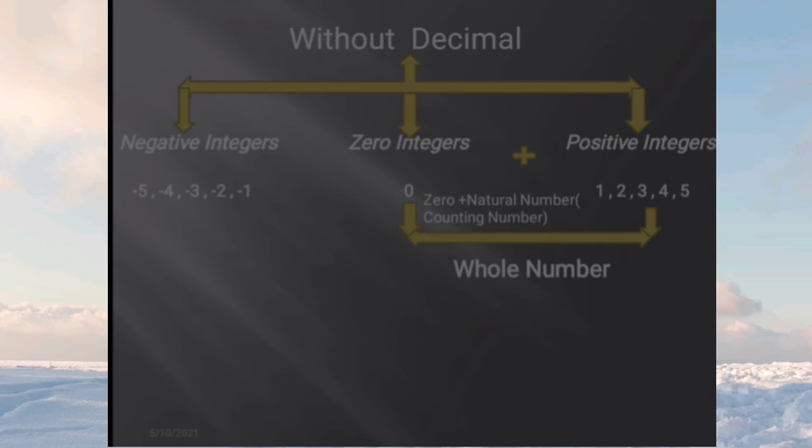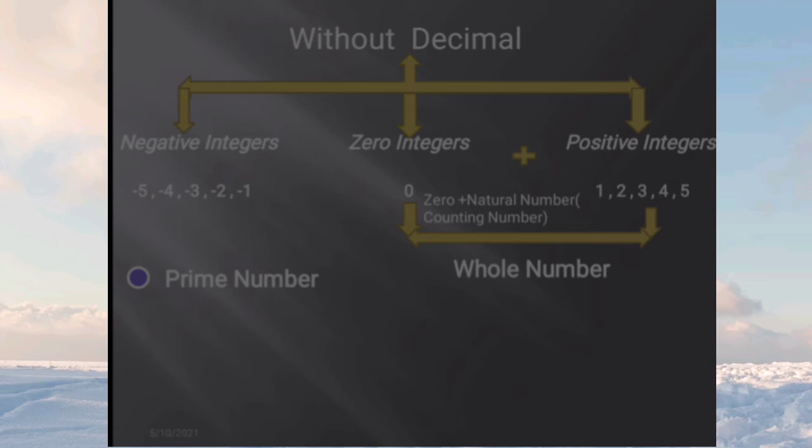Now, with decimal and without decimal, apart from these types of numbers, there are many other numbers we need to understand. The first one is prime number. We also learned prime numbers in the previous class. What is a prime number? A prime number is a number divisible by 1 and itself. Suppose one number given, that is 5. This number you can divide by itself, which is 5, and only 1.